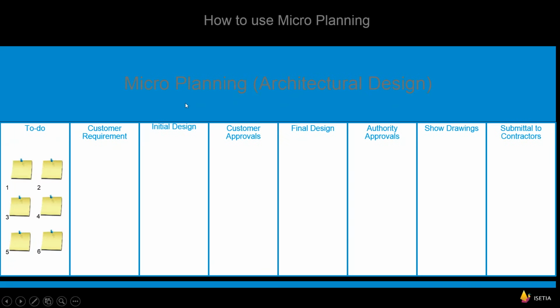First of all, I would like to make architectural design work, and we have 6 packages for architectural work, so that this is the work which we need to do. And we have stages: customer requirement, initial design, customer approval, final design, authority approvals, shop drawing, and submittals to contractors.